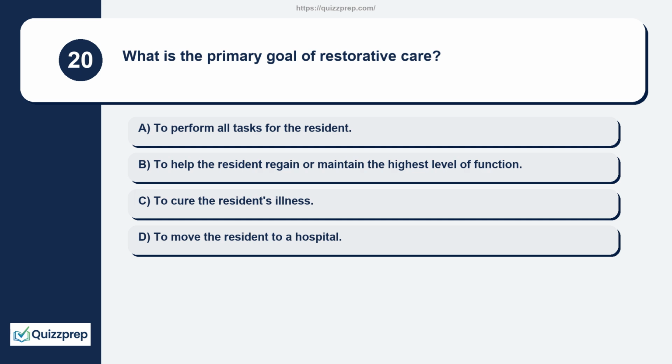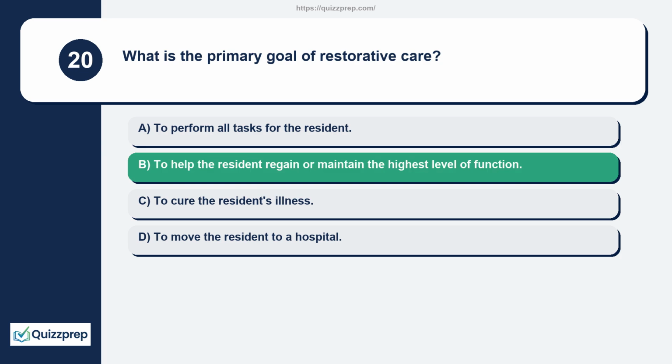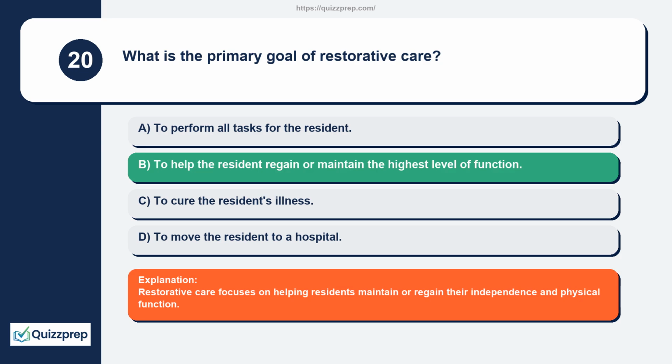Question 20. What is the primary goal of restorative care? To perform all tasks for the resident, to help the resident regain or maintain the highest level of function, to cure the resident's illness, to move the resident to a hospital. Restorative care focuses on helping residents maintain or regain their independence and physical function.